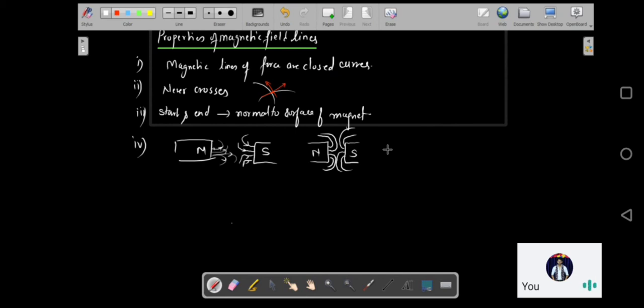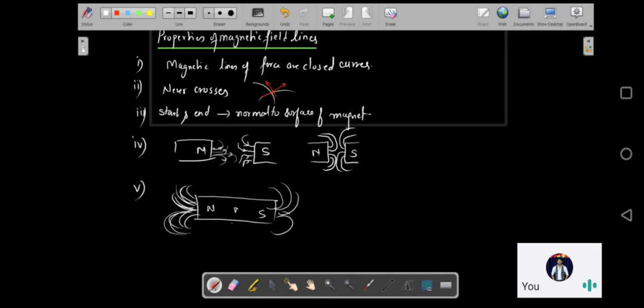And the fifth property is that the relative closeness of the lines of force gives us the measure of the strength of the magnetic field, which is maximum at the poles. Supposing you consider a magnet having a north pole and a south pole, you will see that the intensity of the field lines over here will be more.